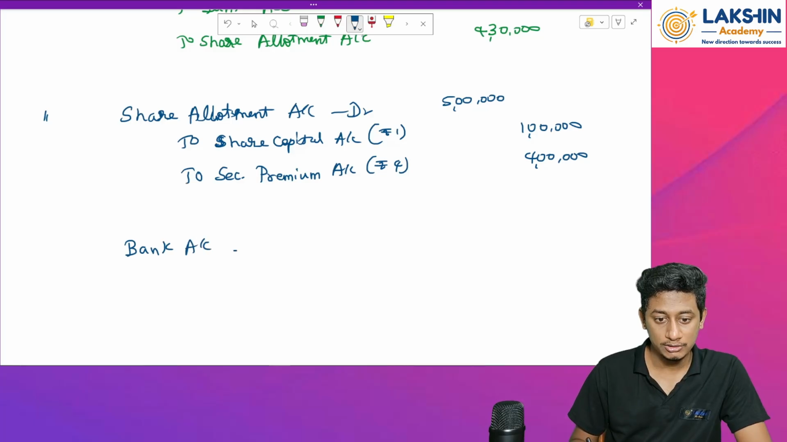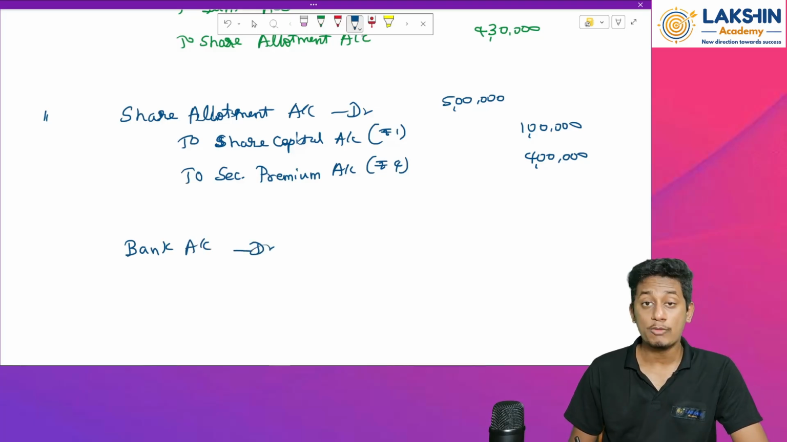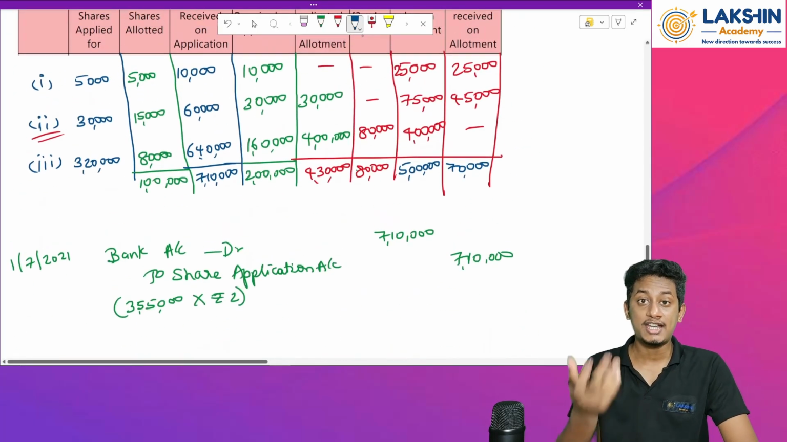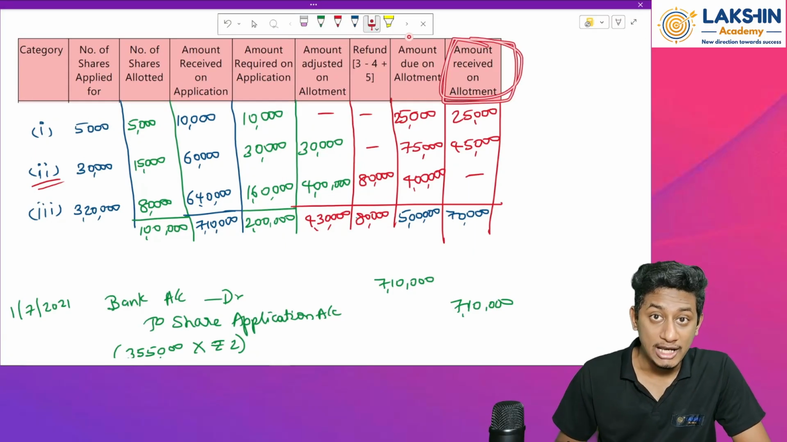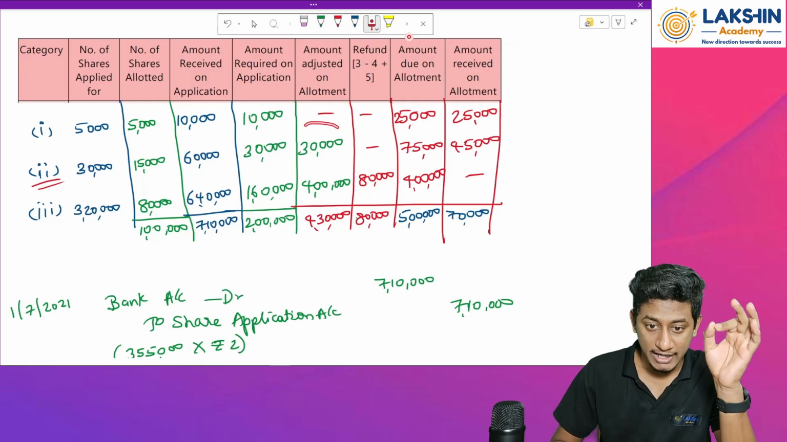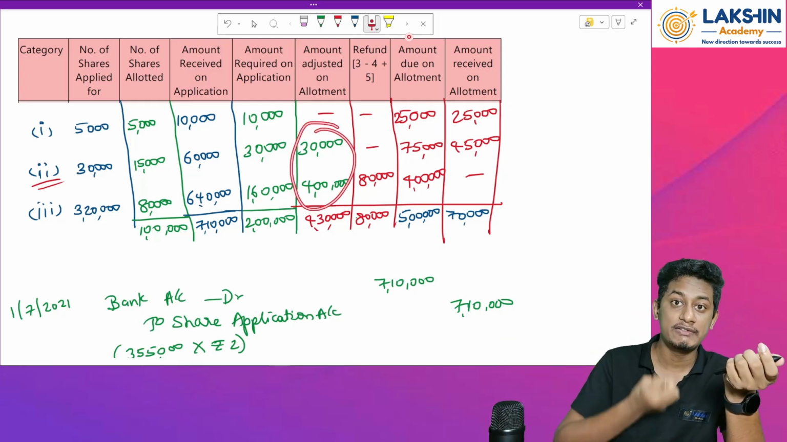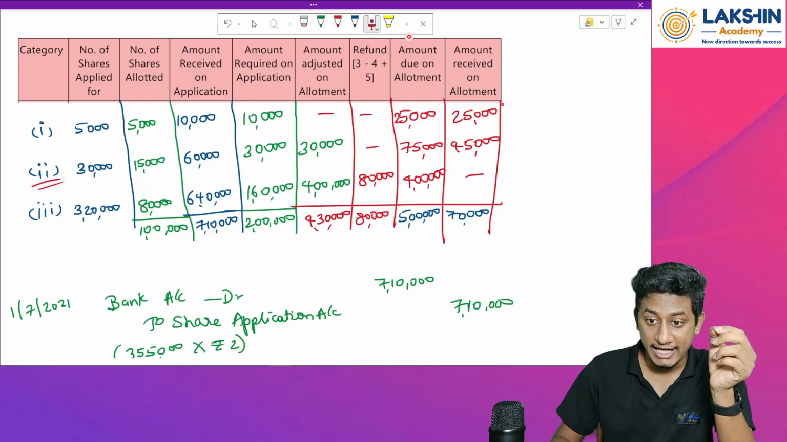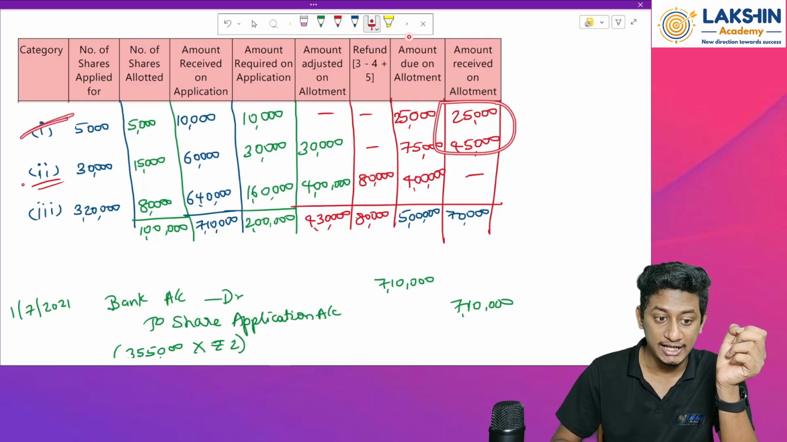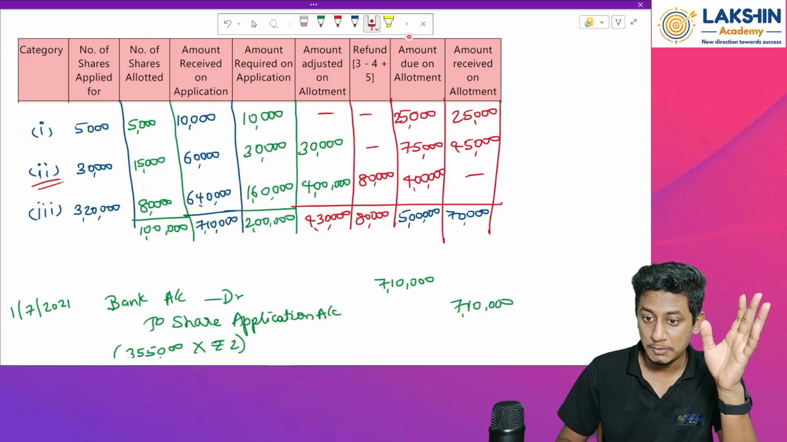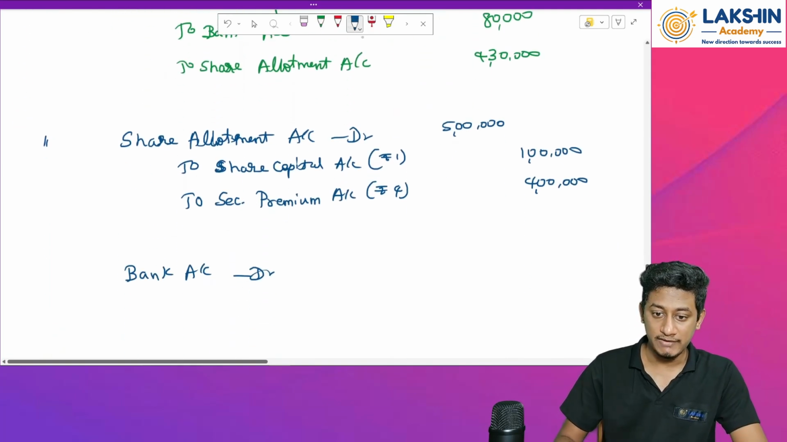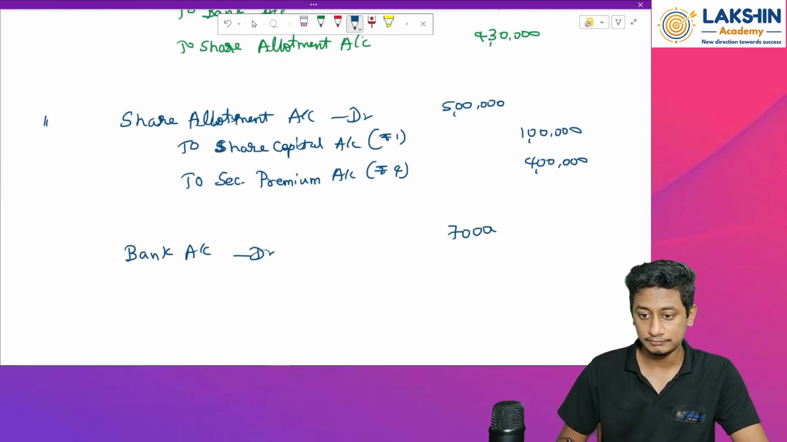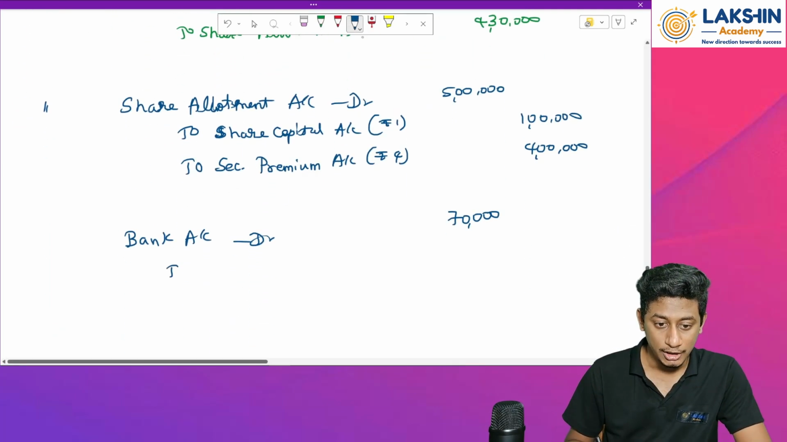Bank account debited by how much? How much did I receive extra on allotment? Amount received on allotment through bank account. Whatever adjustments I have made, I am already receiving the money. But extra money is required for category A and category B, or category 1 or 2. For those people, I need to receive extra money. How much is it? 70,000 rupees is to be received. Then to share allotment account.